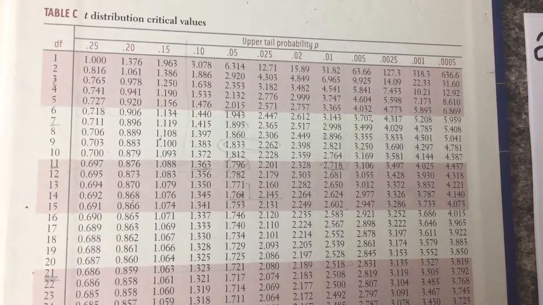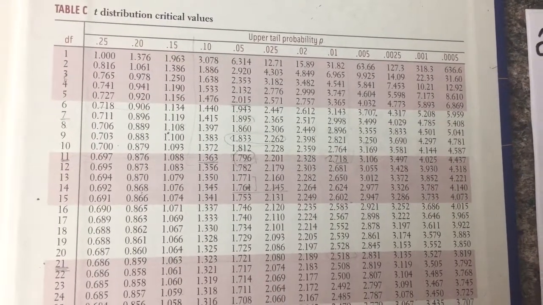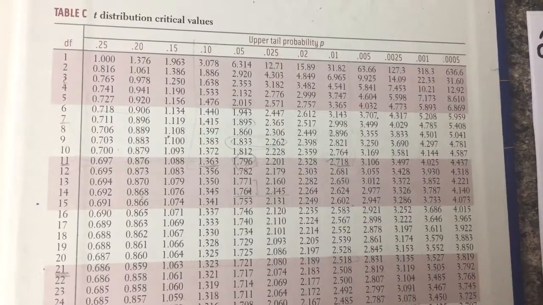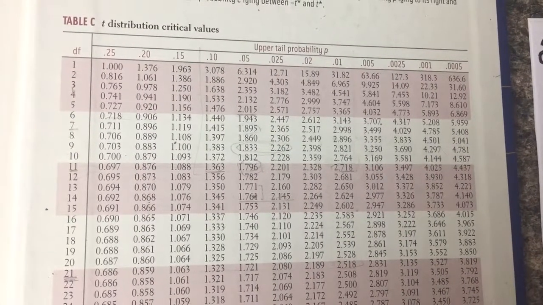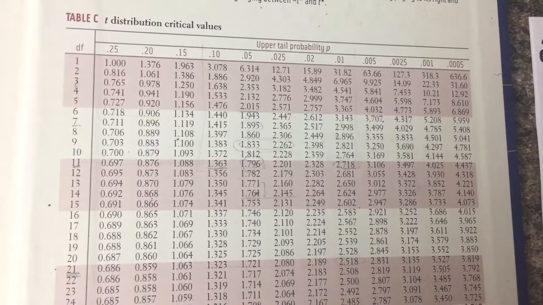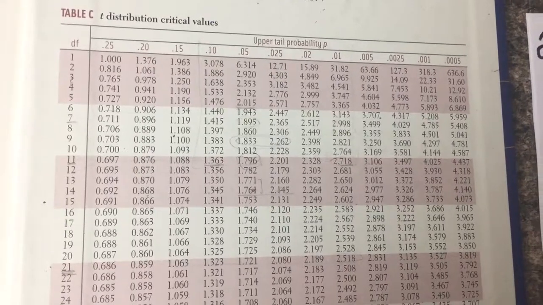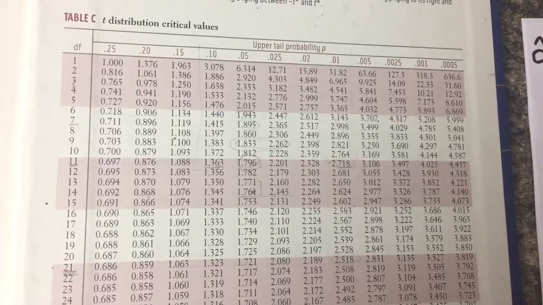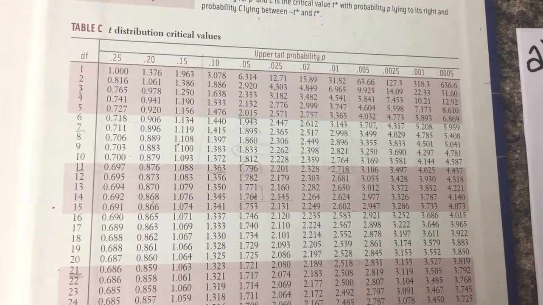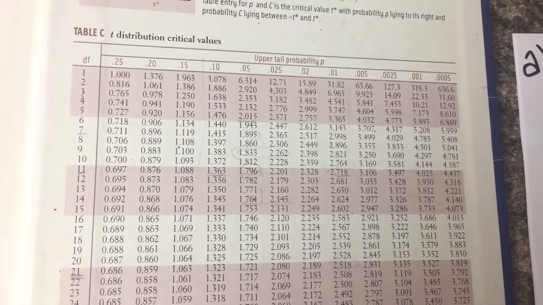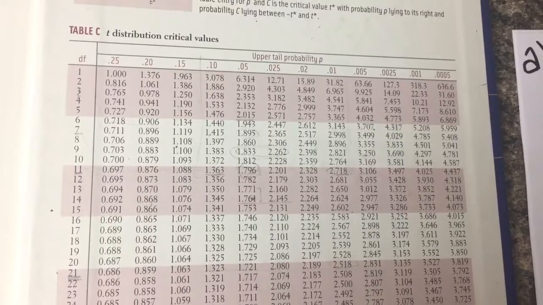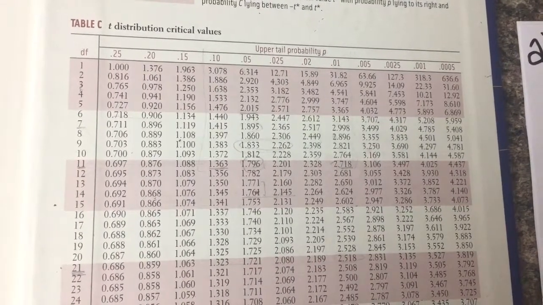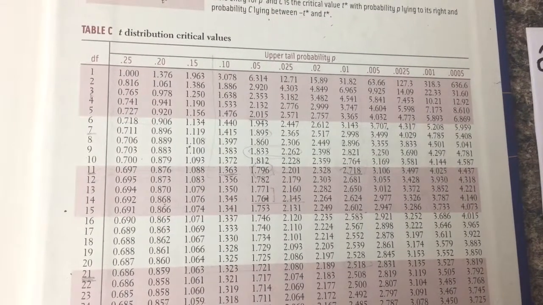So you go to table C and you find 15. And then you're going to go to 0.025 because since it's a 95% confidence interval, we have 5% left over. And that 0.025 column is kind of like 2.5%, which would be like the tails of the bell chart if you wanted to draw that. So you go to that and you get 2.131.